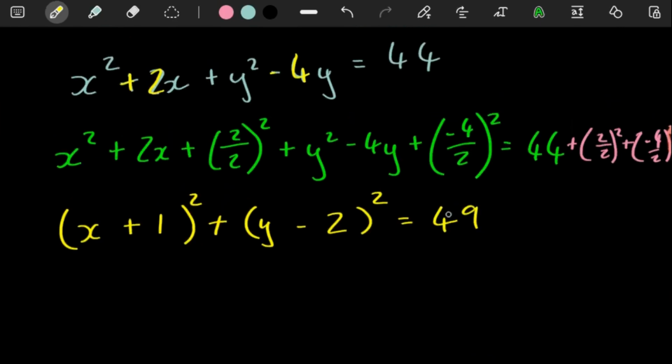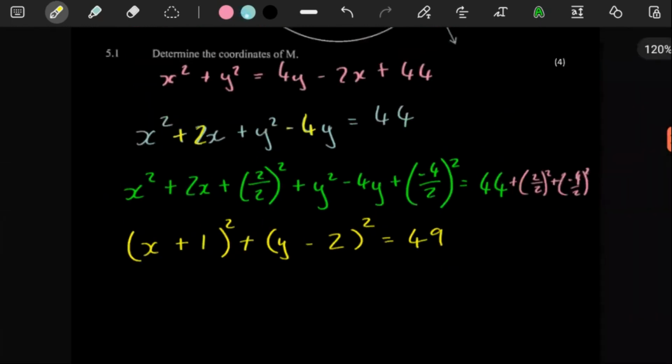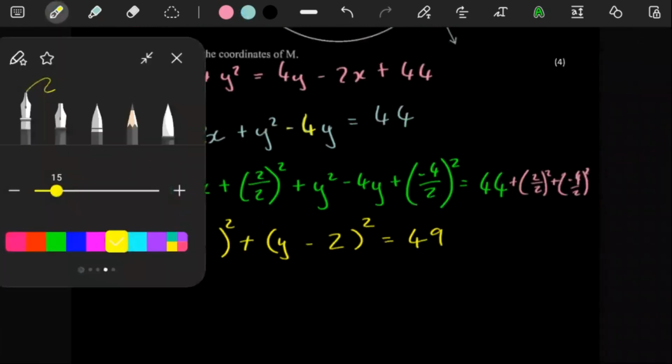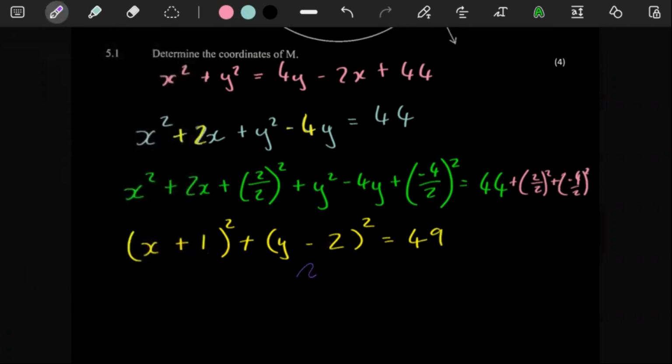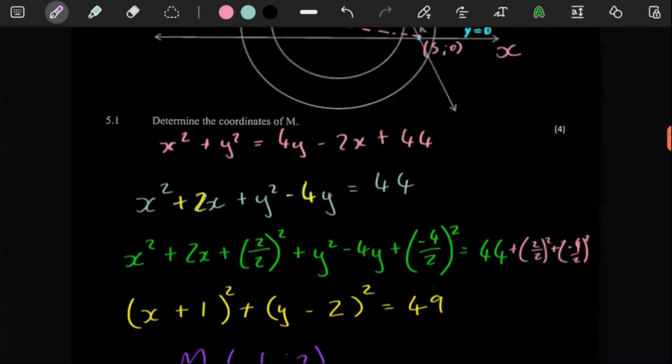You technically don't need this. The square root of 49 gives you the radius of the big circle, but we don't need the radius. We just need the center, which is given by these two. So our value of m, I'm going to take this as a negative. You have to take this as a positive, because whenever you get the center of your circle, you always have to use the opposite of what is in your equation. So this is m. That makes our life so much easier.